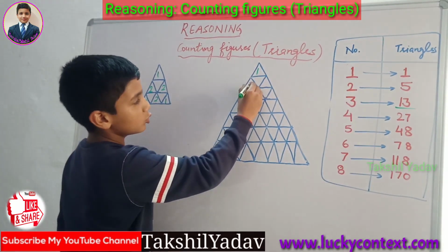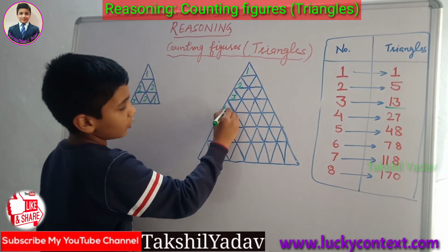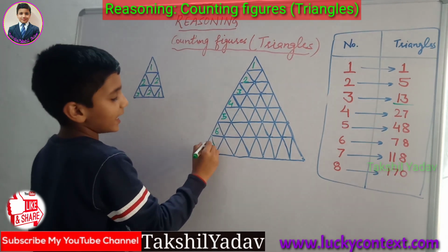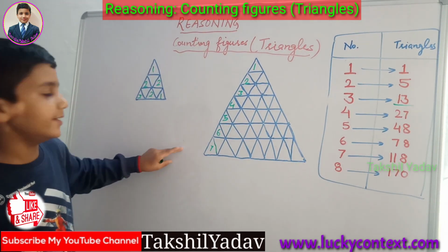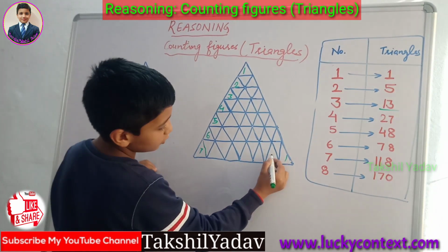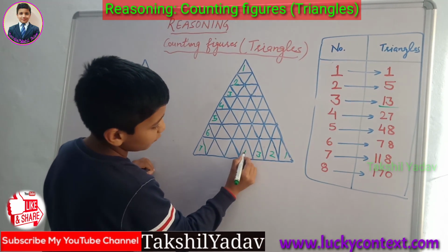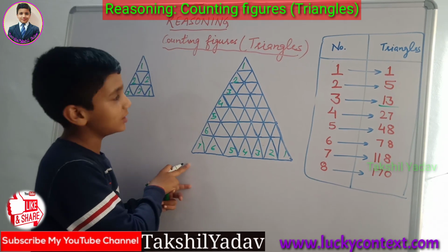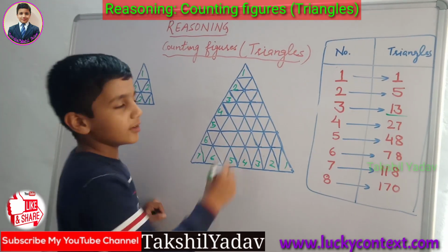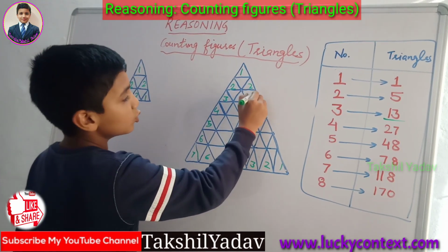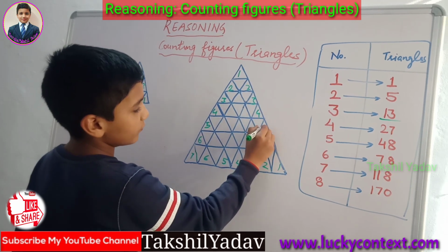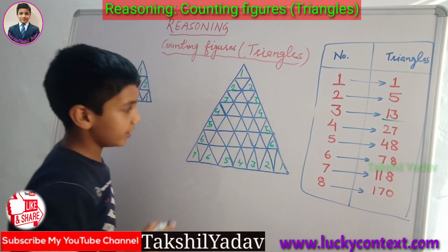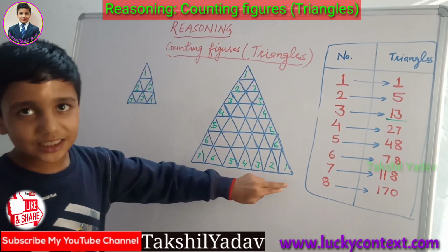Well, 1, 2, 3, 4, 5, 6 and 7 triangles on this side. And 1, 2, 3, 4, 5, 6 and again 7 triangles on this side. And here when we will count, we get 1, 2, 3, 4, 5, 6 and 7 triangles in this side.